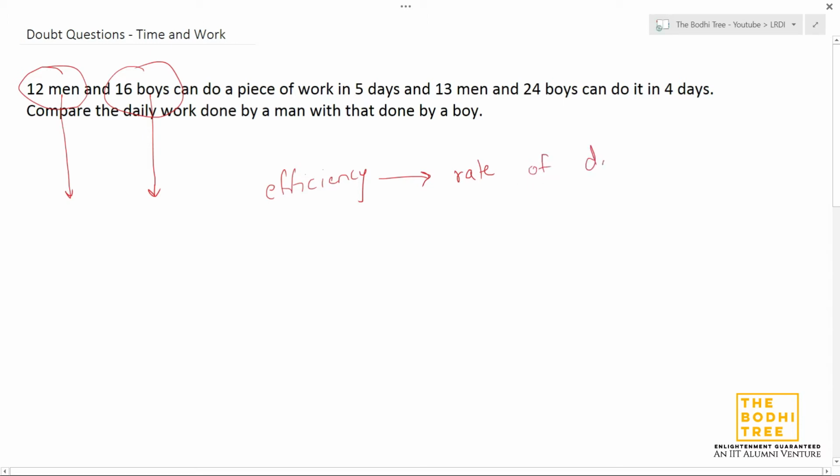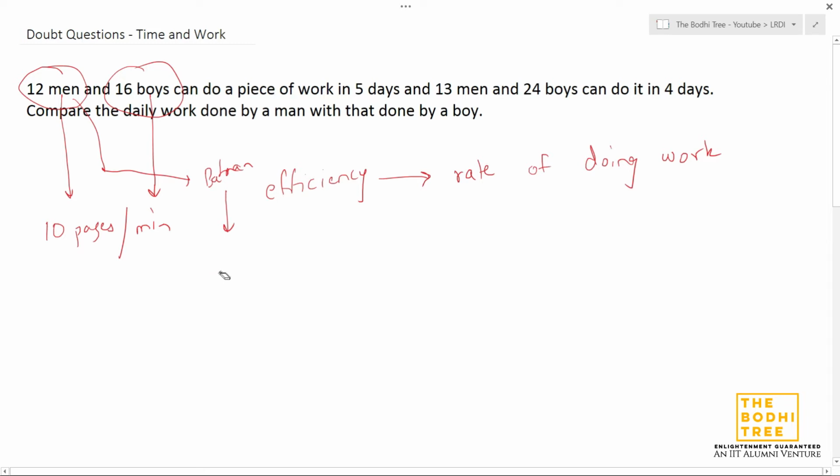So what do I mean by rate of doing work? Suppose these people are, let's say, authors, they write books. So the rate of doing work can be a number of pages written. Let's say 10 pages are written per minute, right? So it can be anything. Let's say one of these people is Batman, all right? So the number of thugs beaten to a pulp per minute, that can be Batman's rate of doing work.